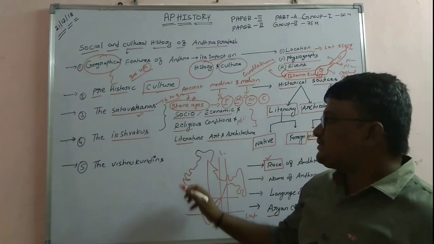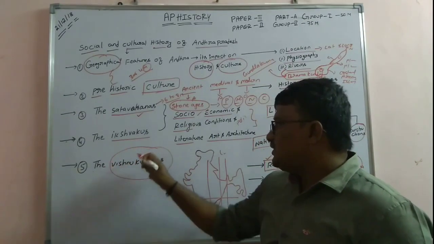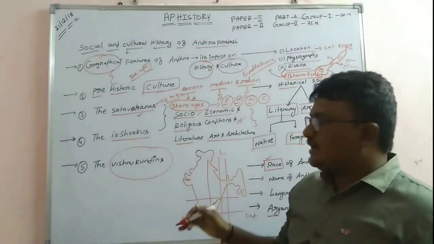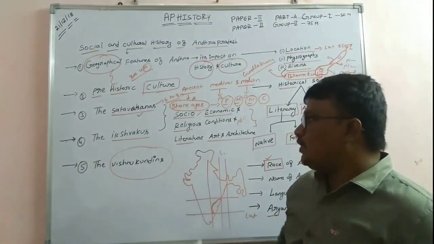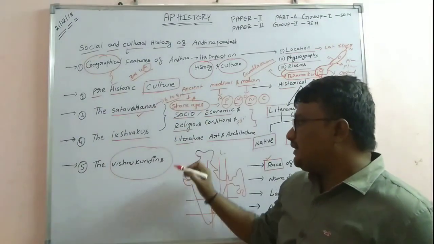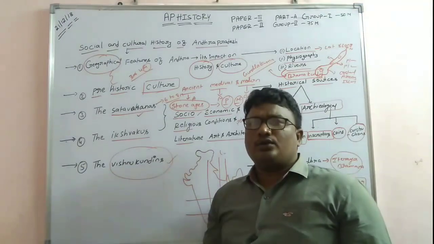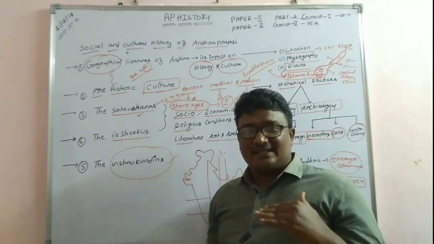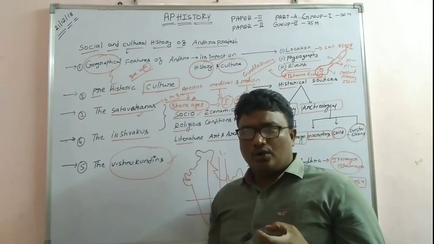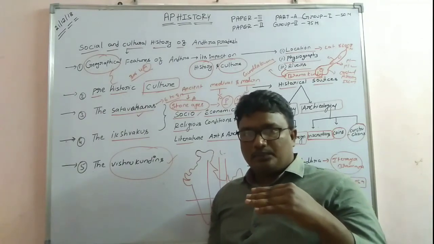And the last one in ancient history is the Vishnu Kundins. The Vishnu Kundins ruled over Andhra for some time, so we have to go for that. But we need not go for the history of the kings, or where the kings are placed.